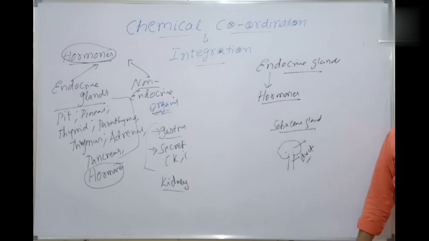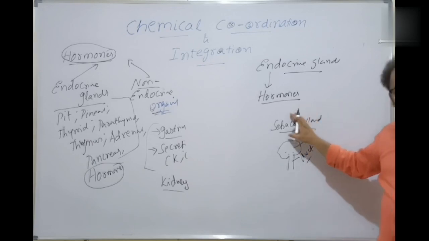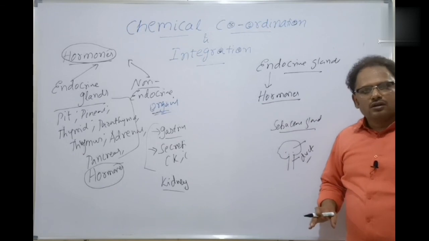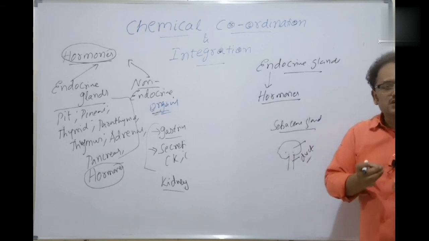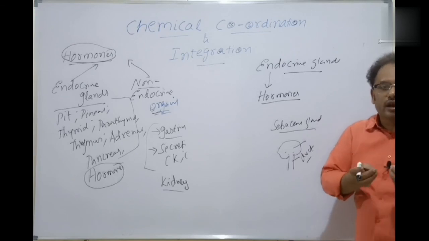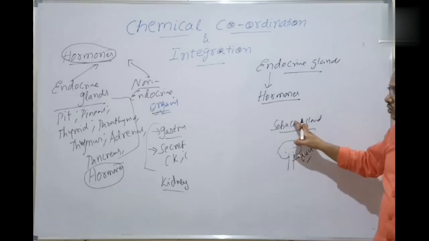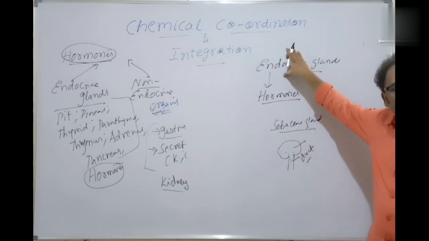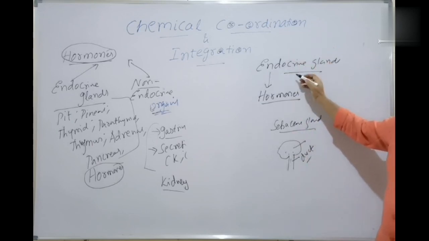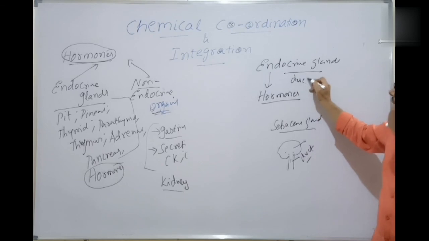What is an example of an exocrine gland? It can be a sebaceous gland, sweat gland, even the exocrine part of the pancreas, which releases the pancreatic juice into the pancreatic duct. All these are exocrine, which contain ducts. Whereas this is the endocrine system. Endocrine glands never contain ducts. The ducts are absent here.